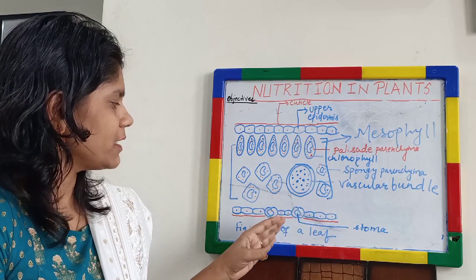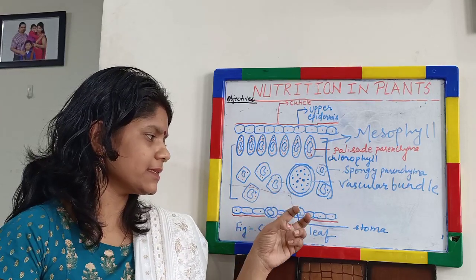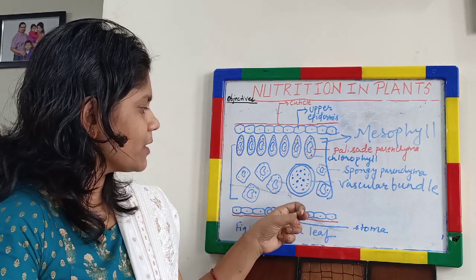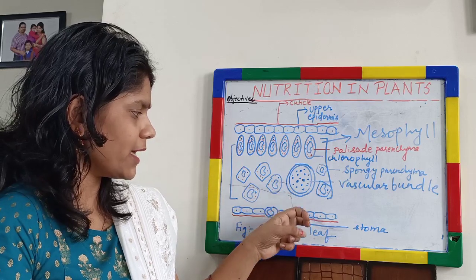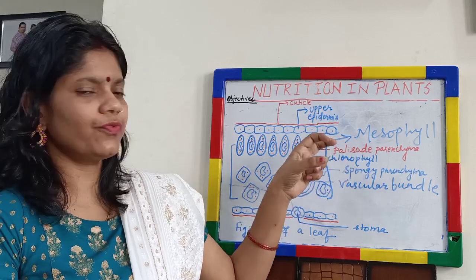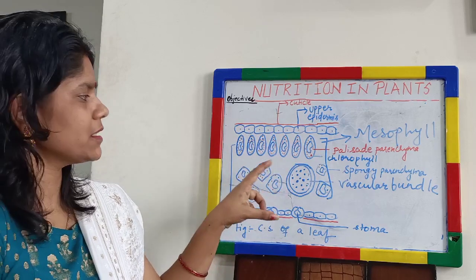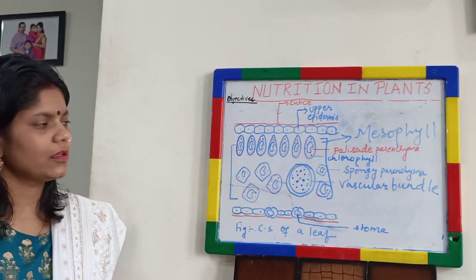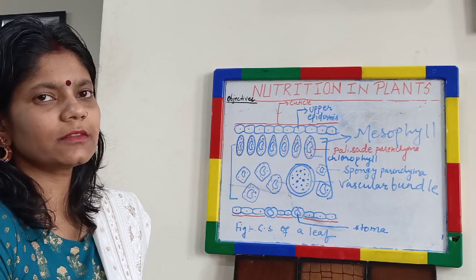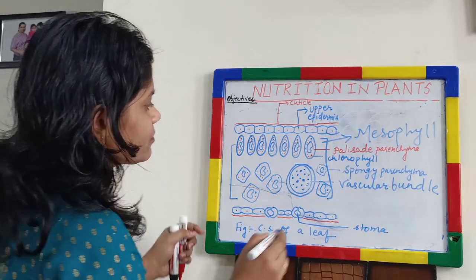So what you have to learn is that there are some pores which help in the intake of water and gases and even the giving out of water and gases. Those pores are called stomata, and the singular is stoma. And there is chlorophyll, which helps in photosynthesis. So this is about today's topic. This is the structure of the leaf. And what is the importance of photosynthesis? We may summarize it.